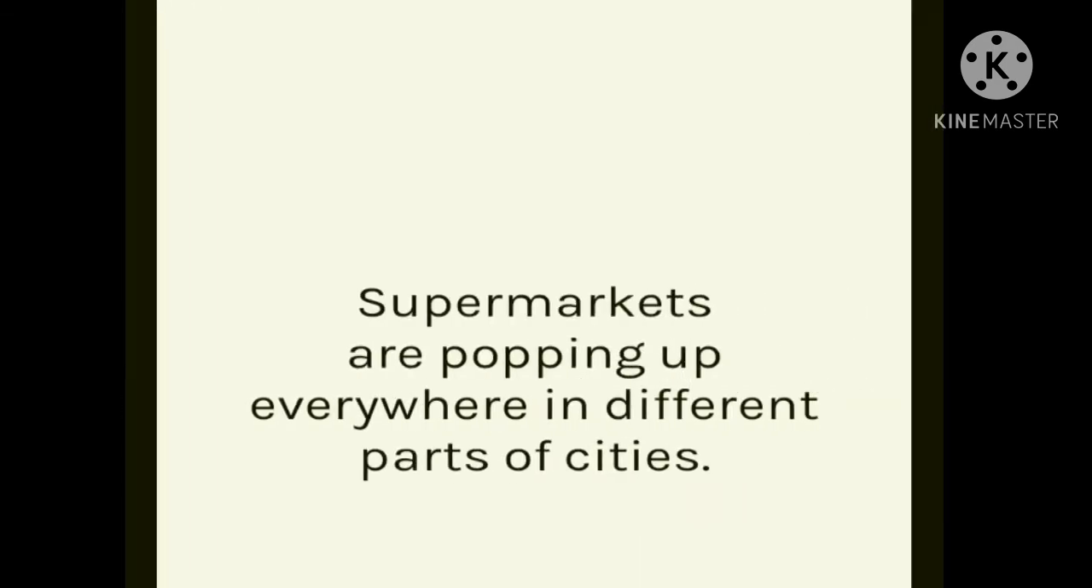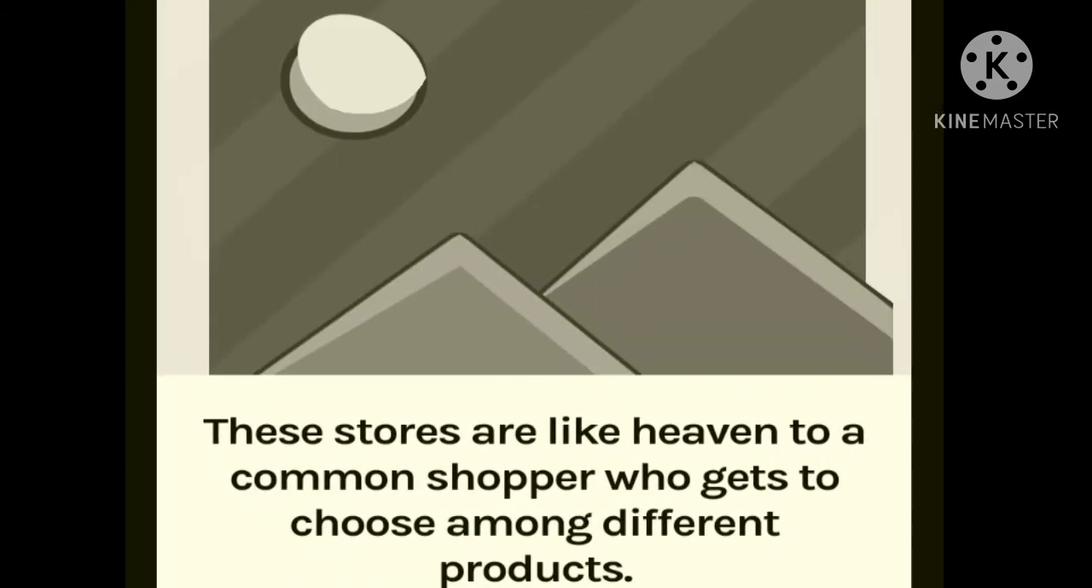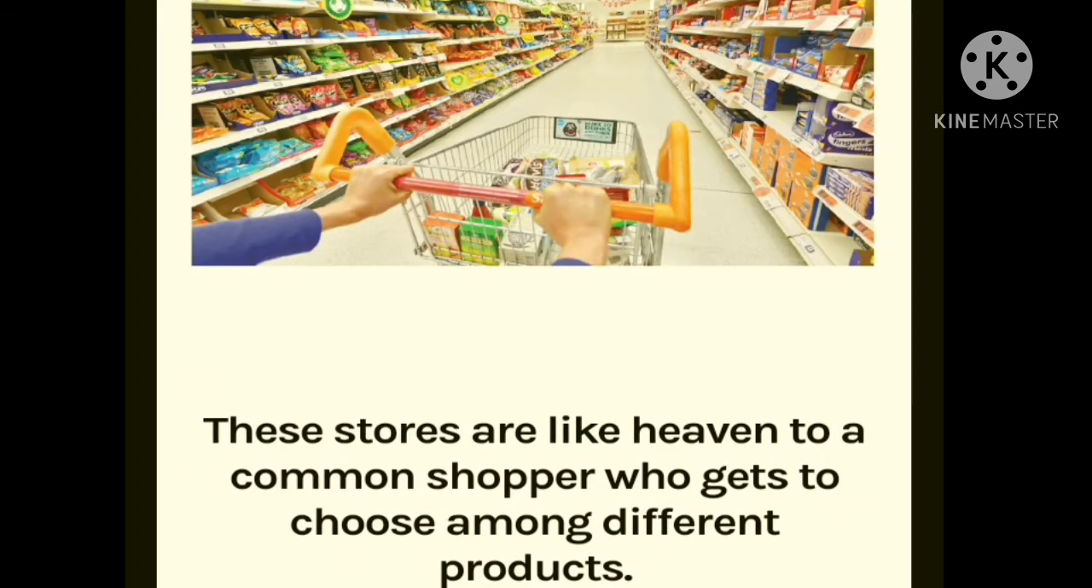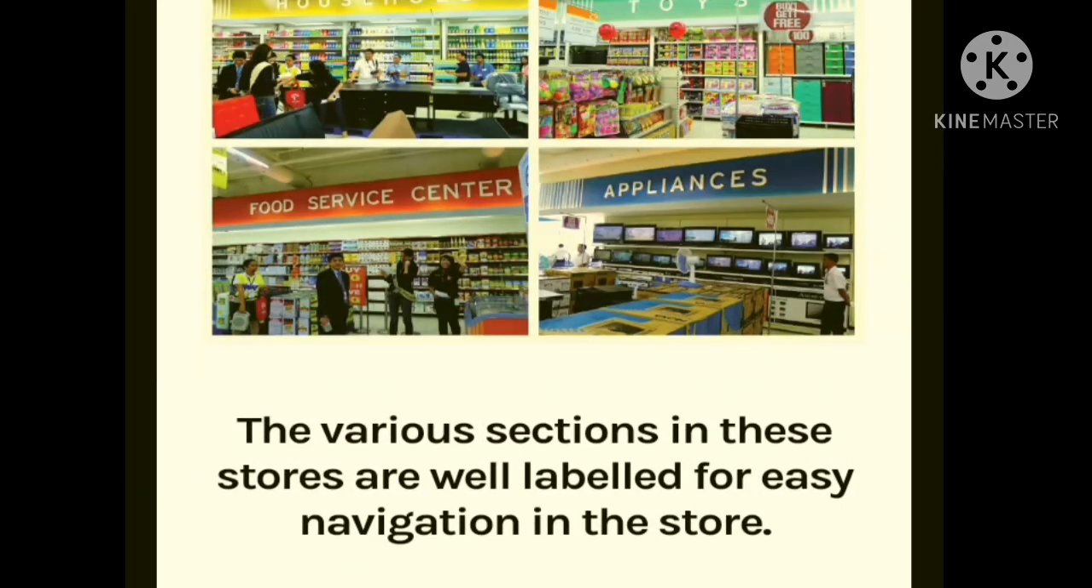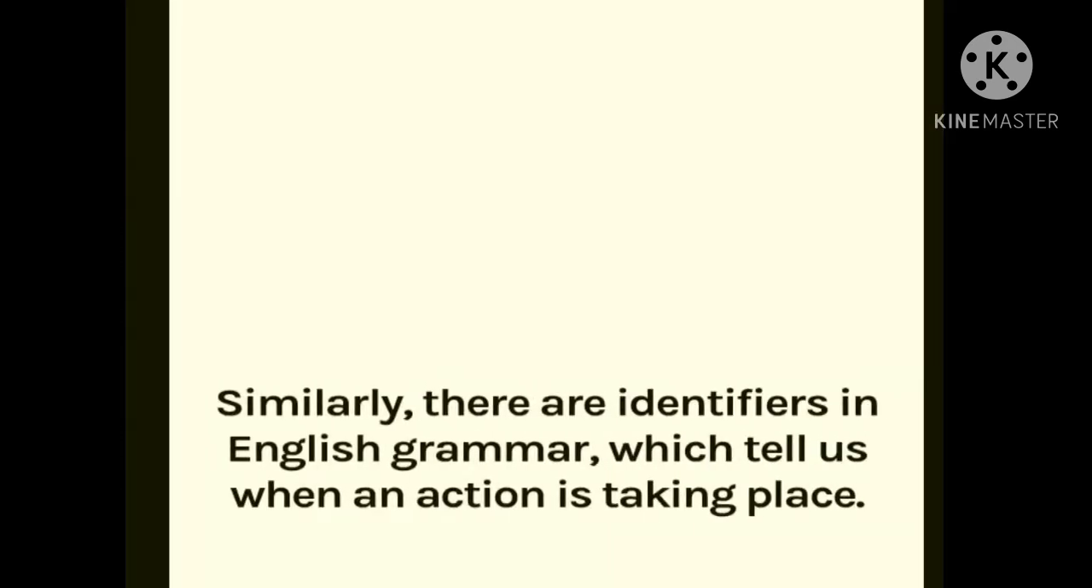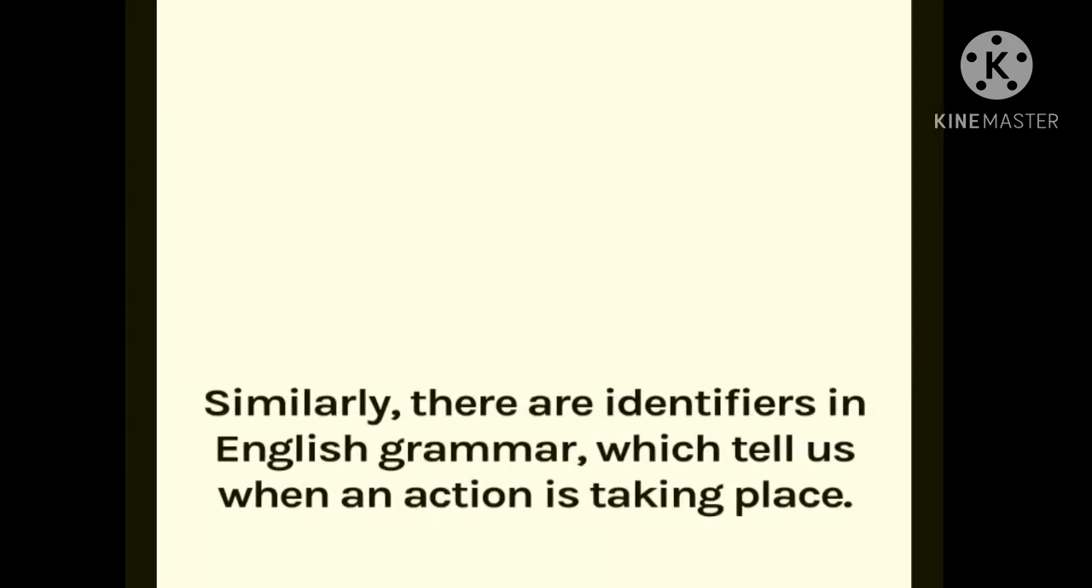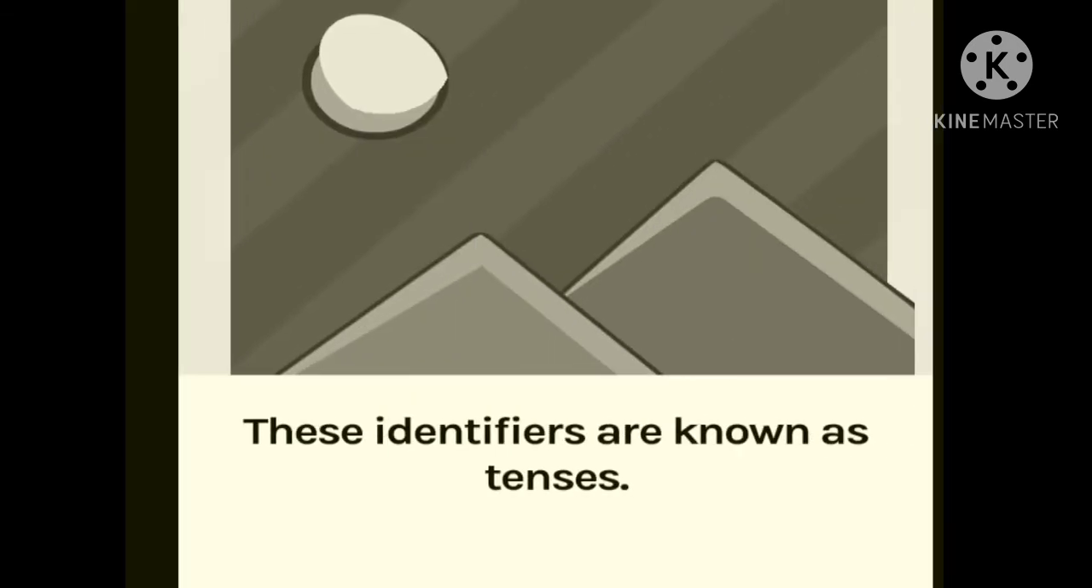Supermarkets are popping up everywhere in different parts of cities. These stores are like heaven to a common shopper who gets to choose among different products. The various sections in these stores are well labeled for easy navigation. Similarly, there are identifiers in English grammar which tell us when an action is taking place. So now we will see that past perfect tells us which action took place when.